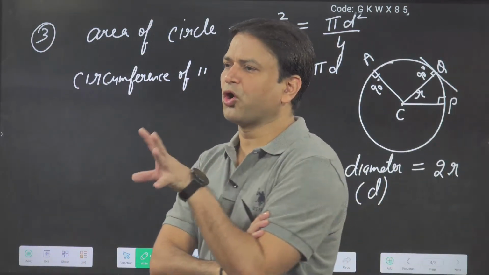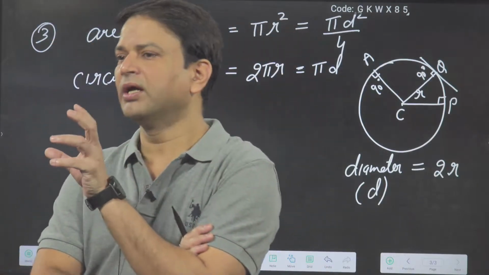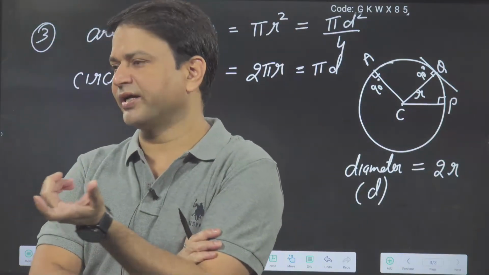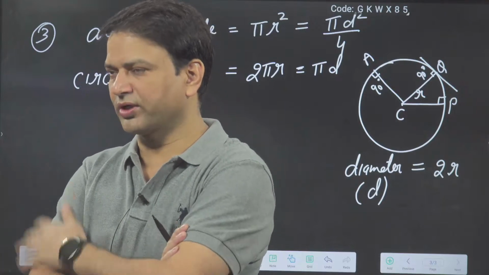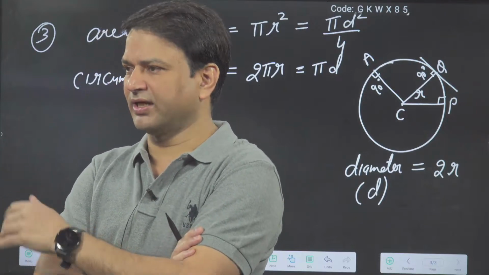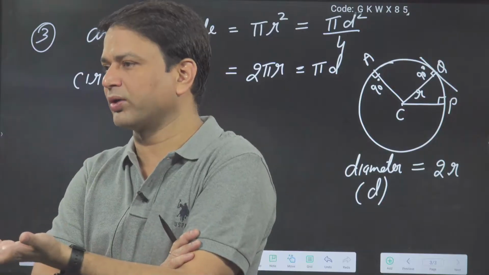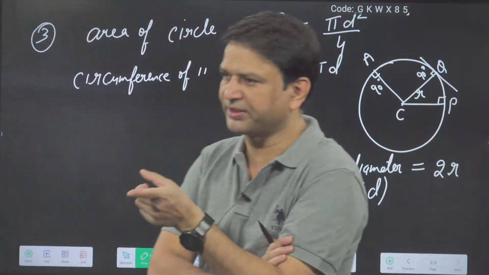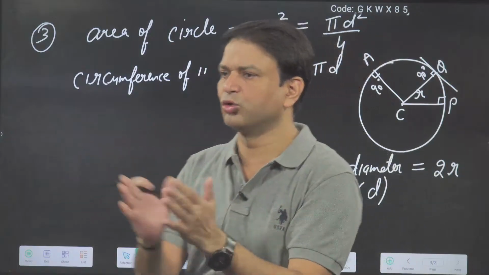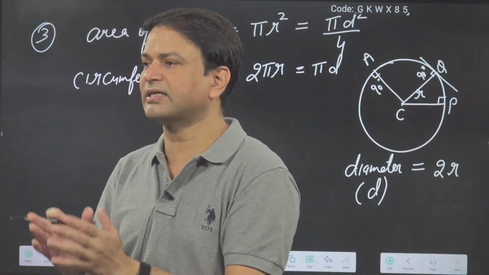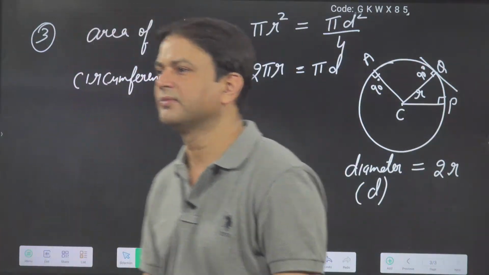What is the longest chord of the circle? Chord means a straight line that cuts the circle at 2 points. So suppose you want to cut the circle, then what is the longest chord? Diameter. Diameter is the longest chord of the circle. It will divide the circle into 2 parts. So diameter is the longest chord of a circle.